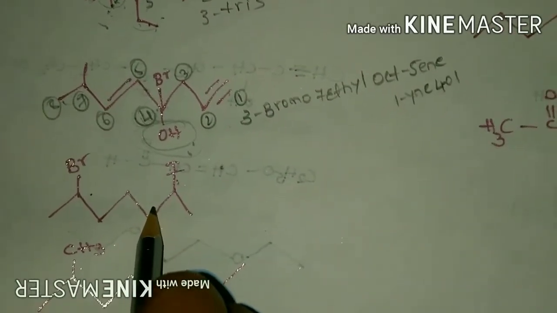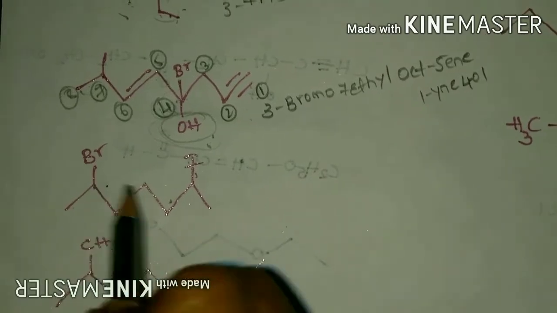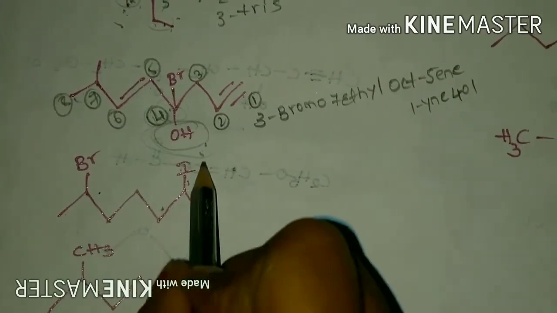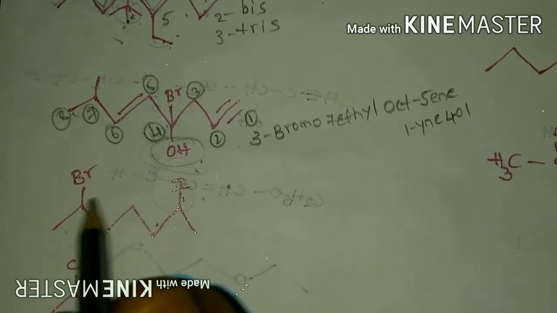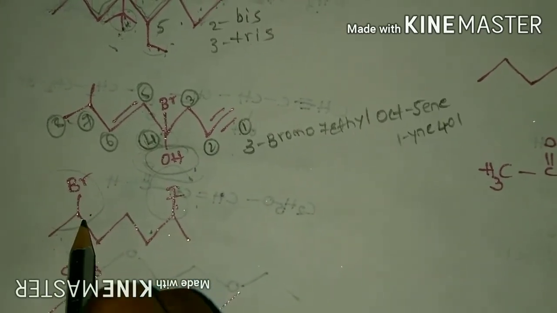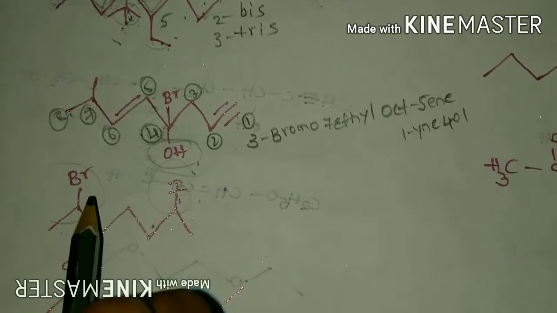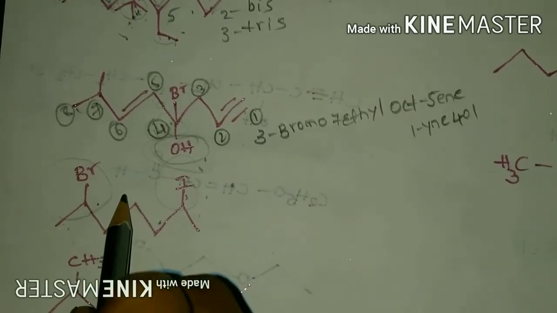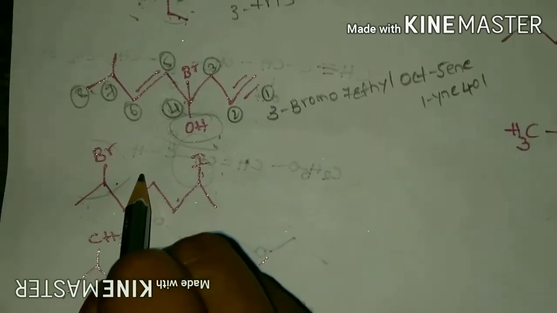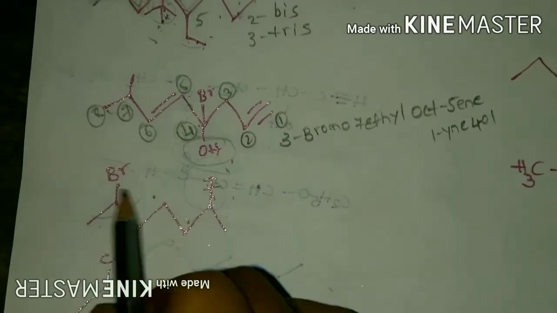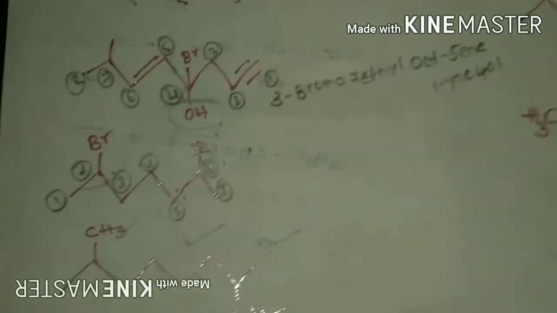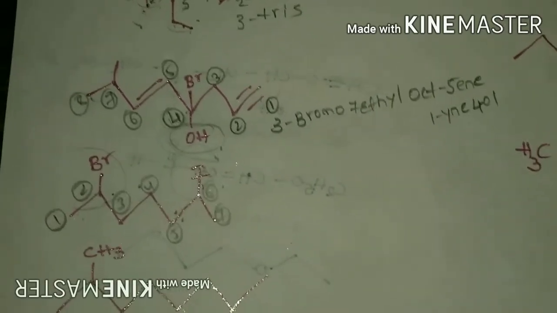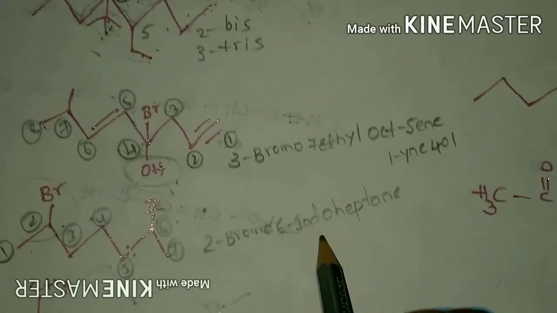Well, coming to this, when we start numbering from right to left, this iodide will get the second position, and when we start numbering from left to right, this bromo will get the second position. So again, equivalent positions occur. When this situation occurs, we must go by alphabetical order. So we have to follow left to right numbering. So this compound can be named as 2-bromo-6-iodoheptane.